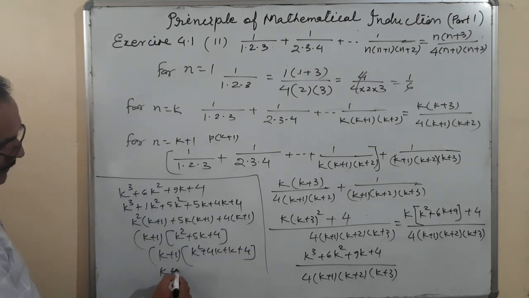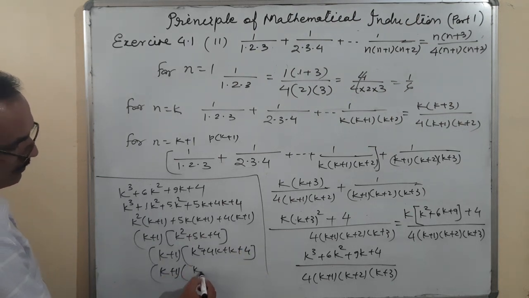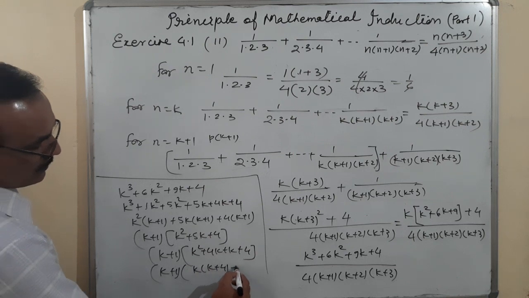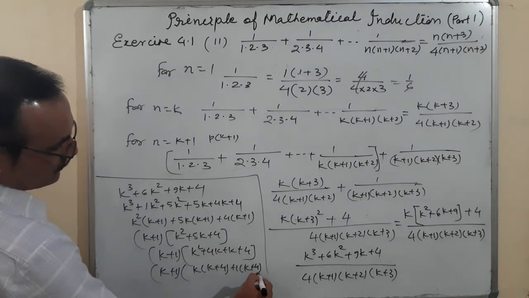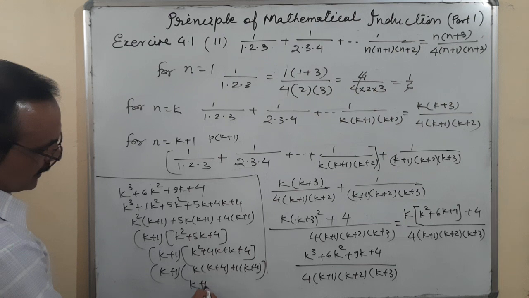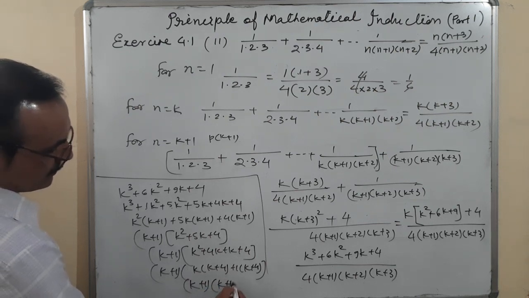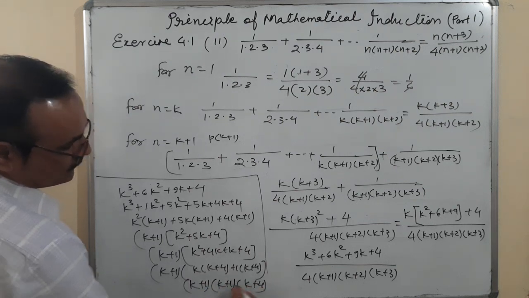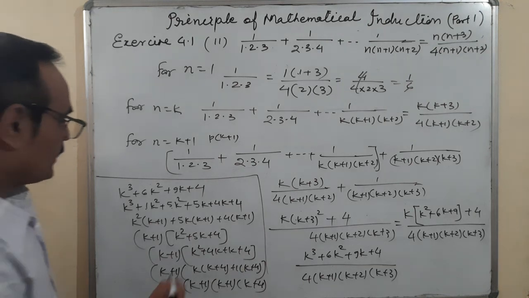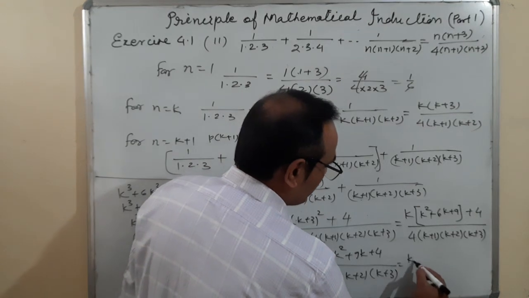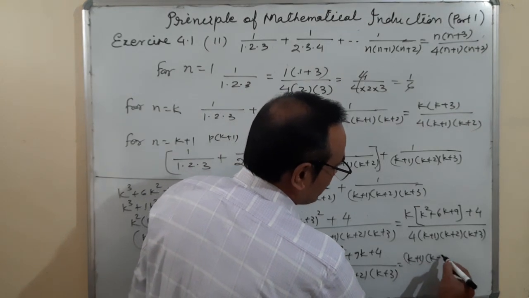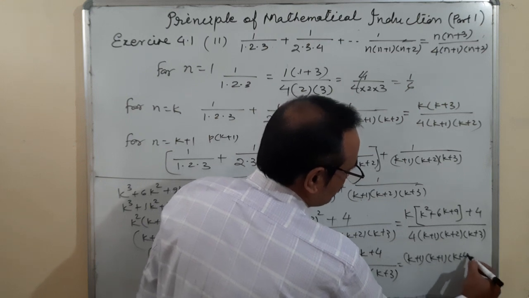So k plus 1, k common, k plus 4, plus 1 common, k plus 4. So finally there are three factors: k plus 1, k plus 1 and k plus 4. So what does it mean? This term can be written in the form of k plus 1, k plus 1 and k plus 4.